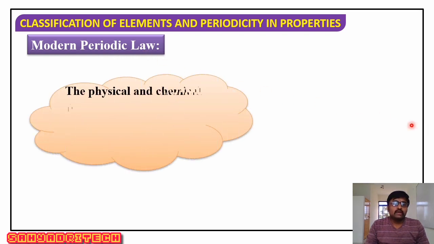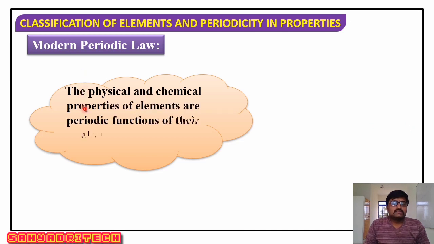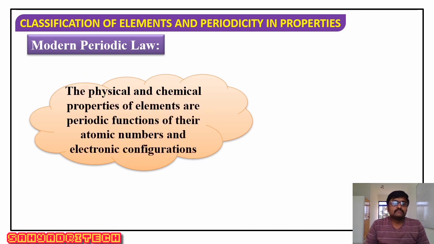Well, what does the modern periodic law say? The physical and chemical properties. Here, physical and chemical properties. The physical and chemical properties of the elements are a periodic function of their atomic number. What did they say here? According to modern periodic law, the physical and chemical properties of the elements are the periodic function of their atomic number.